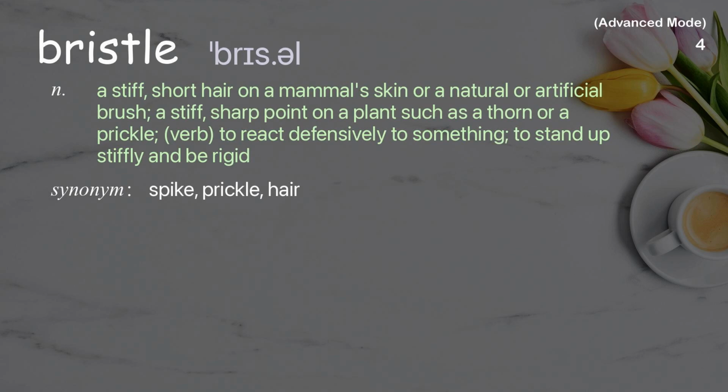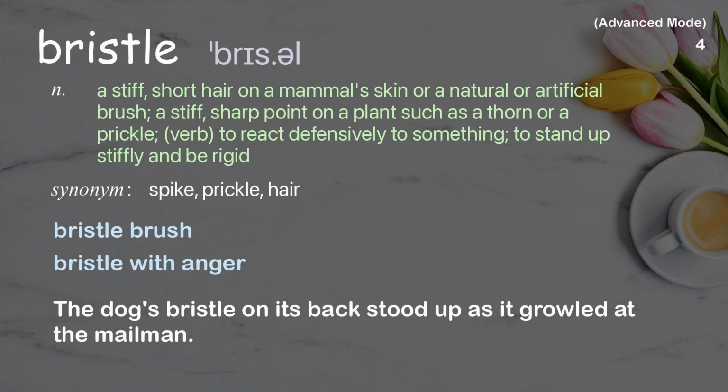Bristle. A stiff, short hair on a mammal's skin or a natural or artificial brush, a stiff, sharp point on a plant such as a thorn or a prickle. Verb, to react defensively to something, to stand up stiffly and be rigid. Examples: Bristle brush. Bristle with anger. The dog's bristle on its back stood up as it growled at the mailman.